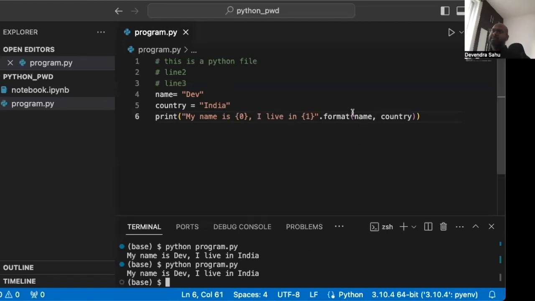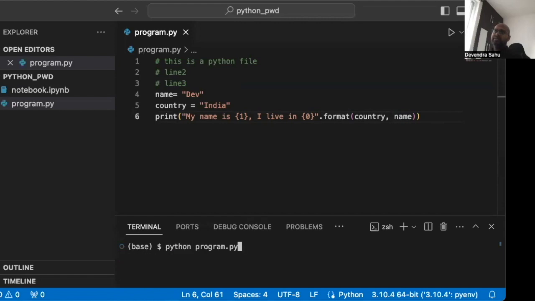Just to emphasize the 0, 1 thing, we can actually have the ordering the other way. Now the first position should be here and the 0th position should be here. And it should show the same results. And it works. So you understood how this .format style of formatting works.